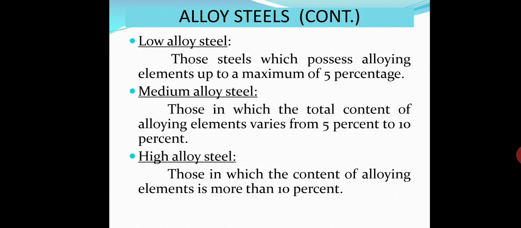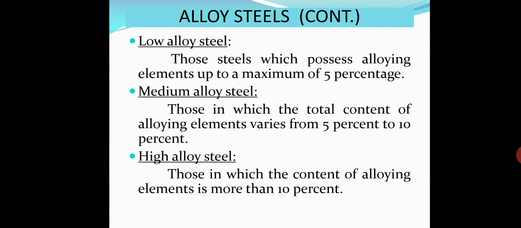In low alloy steel, the percentage of alloying elements is up to 5%. In medium alloy steel, this percentage is 5 to 10%.